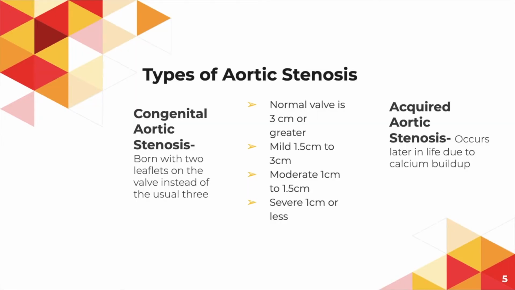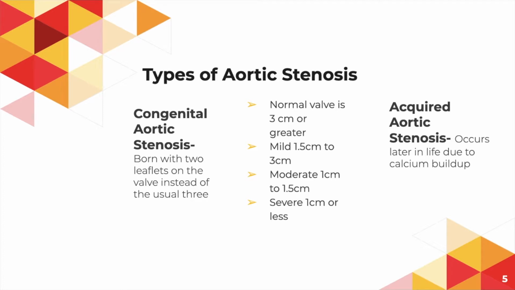There are different types of aortic stenosis. There is congenital aortic stenosis, which is when you were born with it, such as when you are born with 2 leaflets on the valve instead of the usual 3. There is acquired aortic stenosis. This occurs later in life due to the calcium buildup.